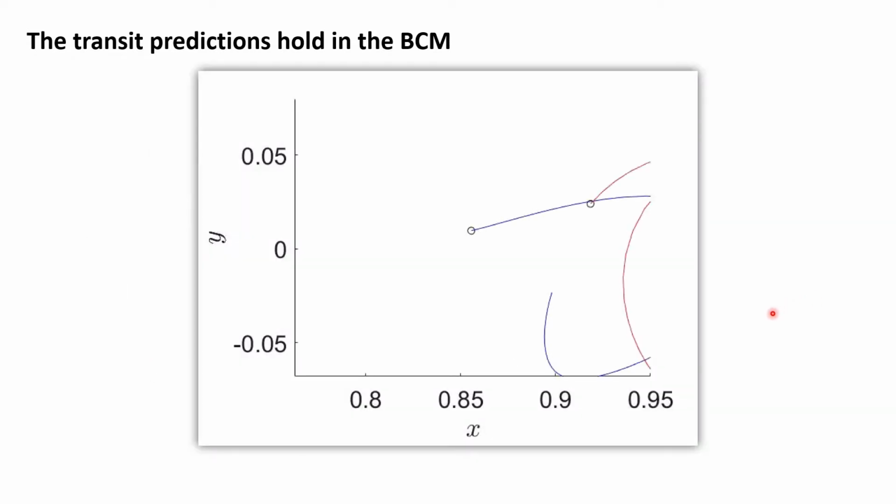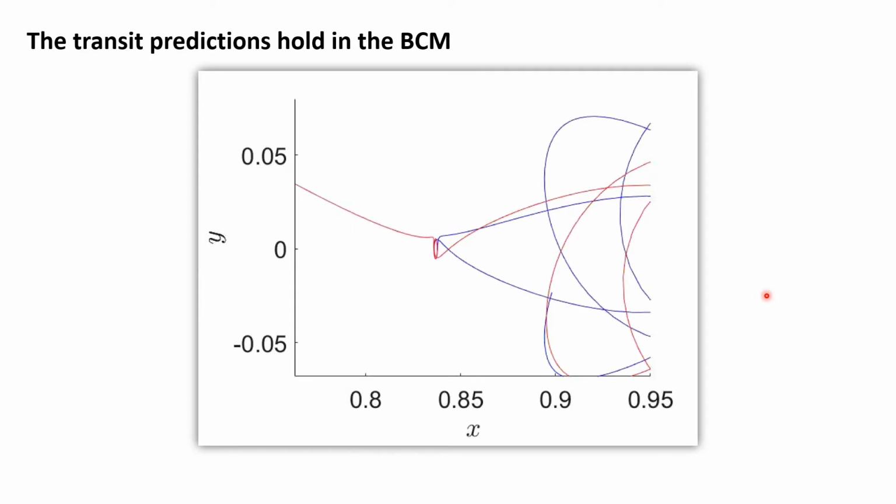Here's an animated version with slightly different initial conditions. This non-transit and transit orbit were generated very close to each other near the Lagrange manifold and then integrated backwards to the moon realm. And now this is what they look like animated and integrated forwards. As you can see, they shadow the Lagrange manifold right here very closely, but only the red trajectory ends up proceeding to the Earth realm.